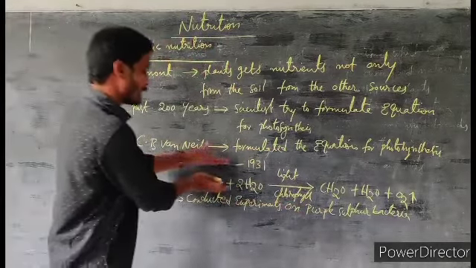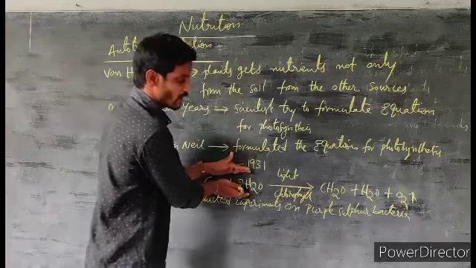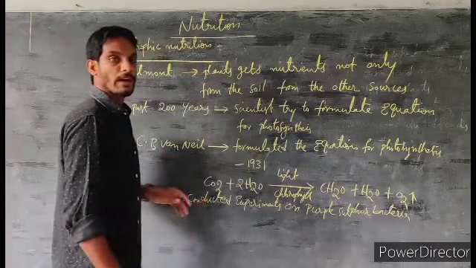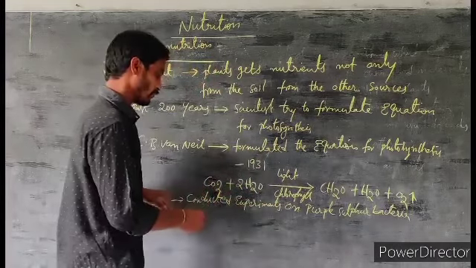At the time he formulated the equation for photosynthesis, he didn't know from where the oxygen is produced. Later it was shown by Robert Hill.